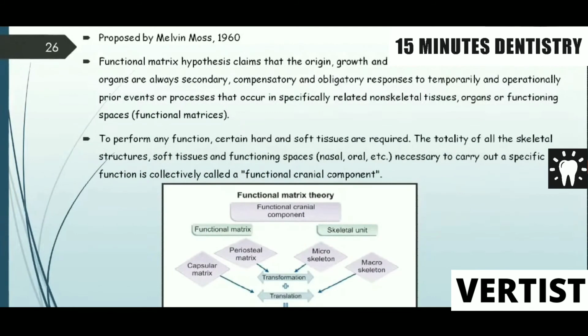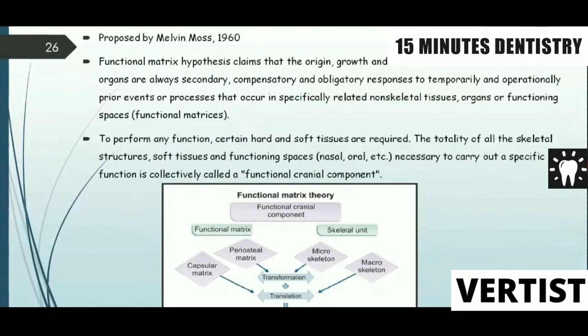Functional matrix theory was proposed by Melvin Moss in 1960. The functional matrix hypothesis claims that the origin, growth and maintenance of all skeletal tissues and organs are always secondary, compensatory and obligatory responses to temporally and operationally prior events or processes that occur in specifically related non-skeletal tissues, organs or functioning spaces that are called functional matrices.